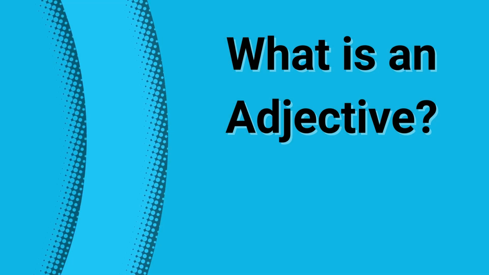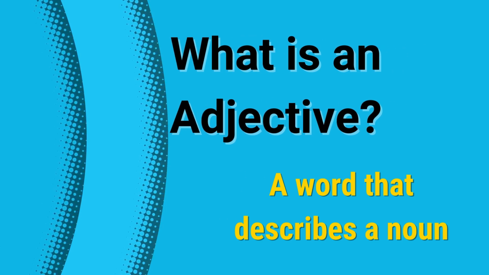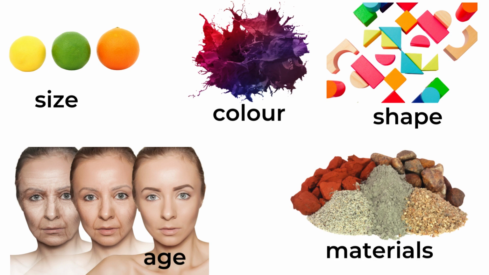Simply put, an adjective is a word that describes a noun. It tells us about size, color, age, origin, material, or shape. Adjectives help paint a clearer picture of the things we're talking about. Without adjectives, our sentences would be bland and lack detail.